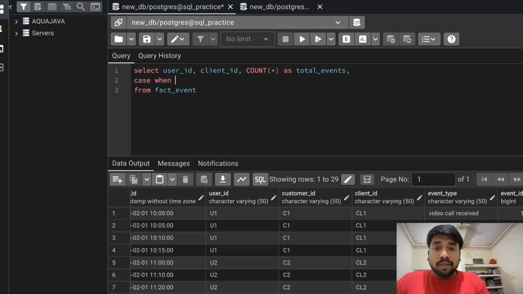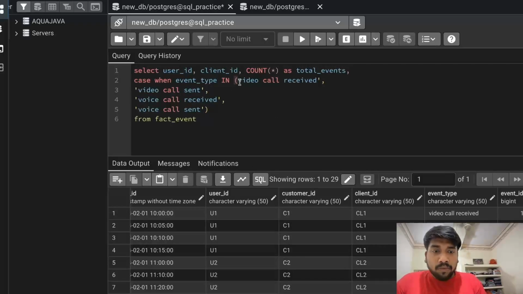Case when event type in. Now since we have 4 different types, I will just copy paste from my Notion template here. Okay, good.